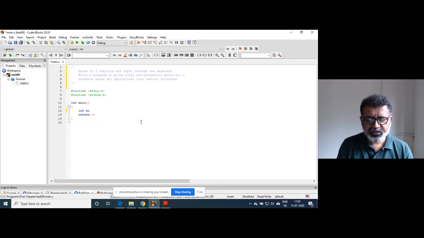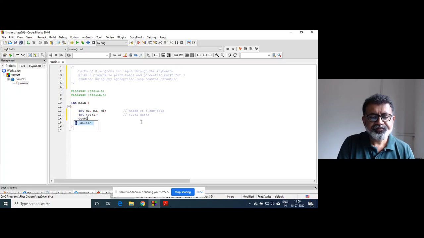So let me declare int m1, m2, and m3 as marks of 3 subjects. I will write a comment here. I will declare one variable total as total marks, and one variable as a double to store percentage, right?